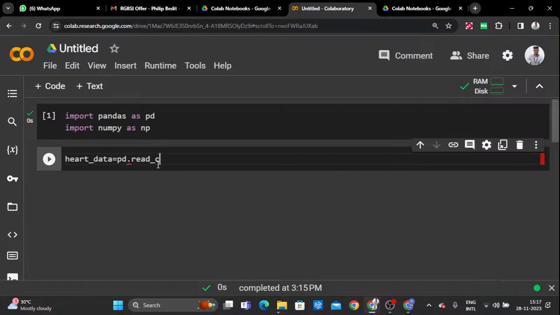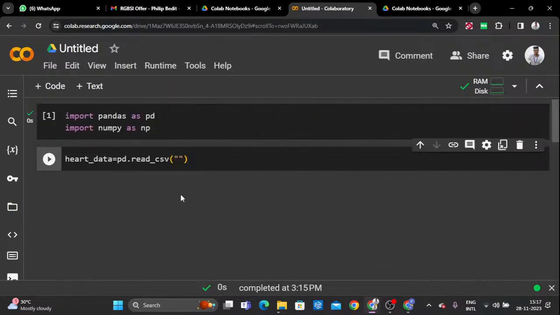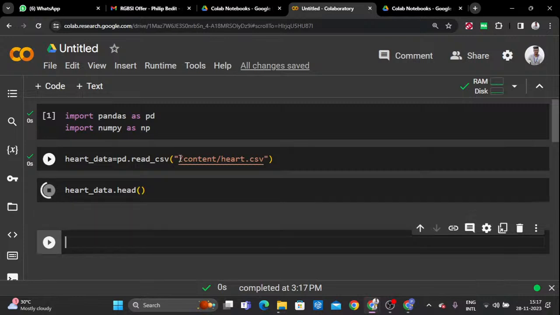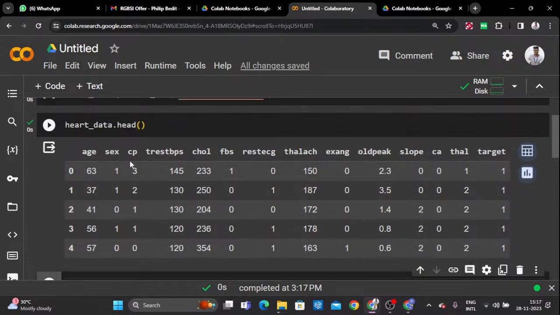So now we are following the procedure of loading the data. I copy the path and paste it here, and right now I run this. After that we need to ensure whether the data is loaded or not. For that we use the head function to display the first 5 rows of the data, so you can see this is the data we are going to use. You should understand this is the labeled data we are going to use.